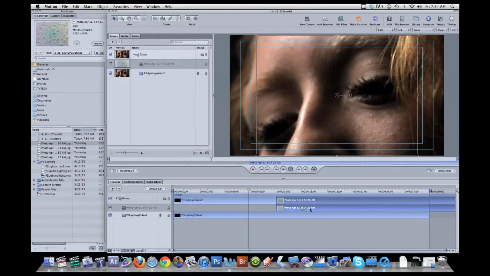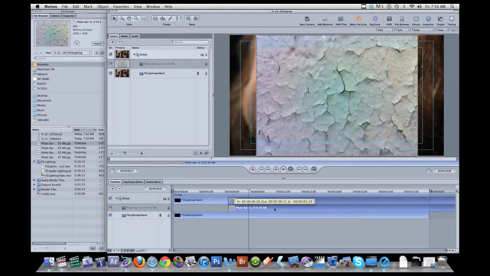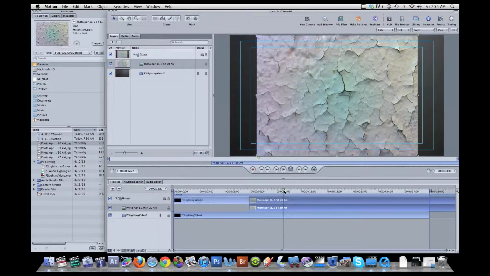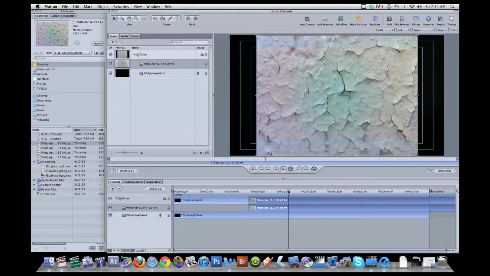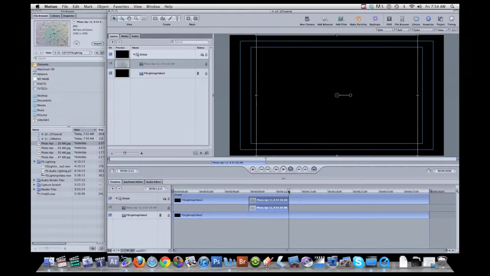By using my left and right arrow keys, I'm jumping to the very first frame of this. And here's a quick key command. If you have something on a layer and you're on the timeline and you want to set the very first frame of something as an in point, hit the I key, and that makes it the in point. And then all the way at the end here, I can hit the O key, and that's the out point, and that will make it so it comes out at that time.